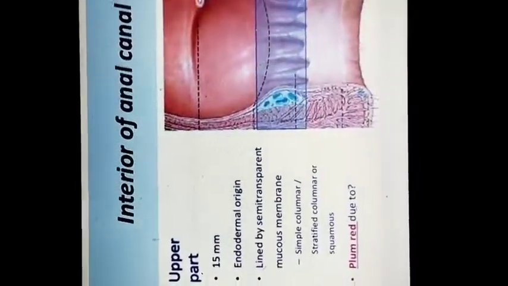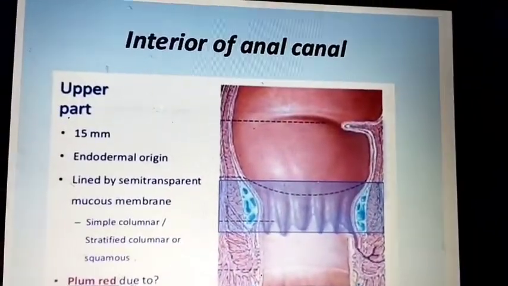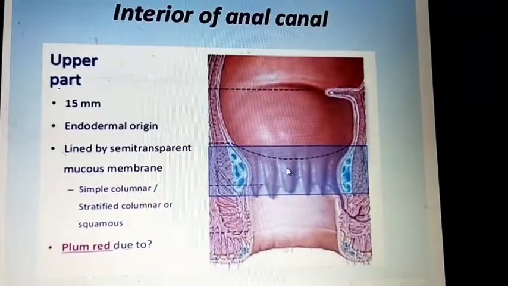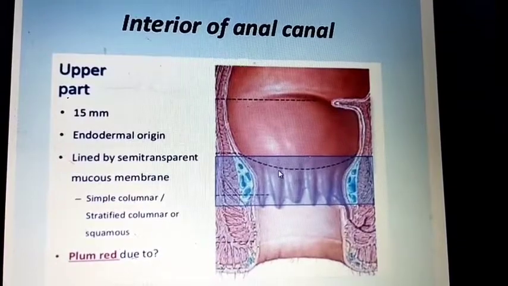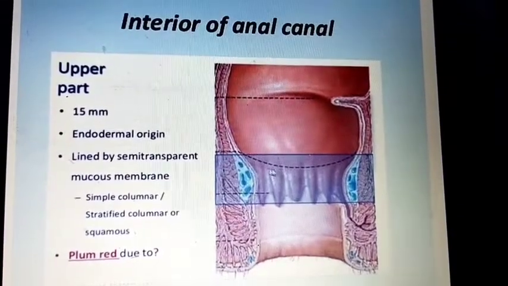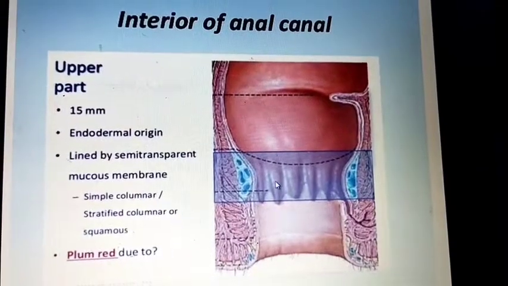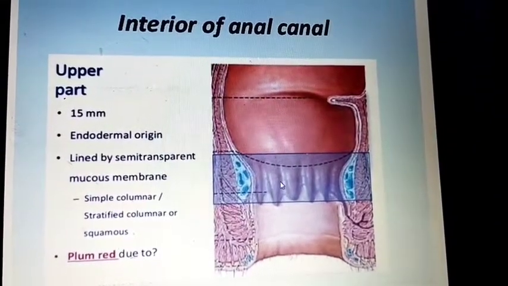Now we go to the anatomy of the interior anal canal, starting with the upper anal canal. This is 15 mm, of endodermal origin, lined by semi-transparent mucous membrane, with simple columnar, stratified columnar or squamous cells.